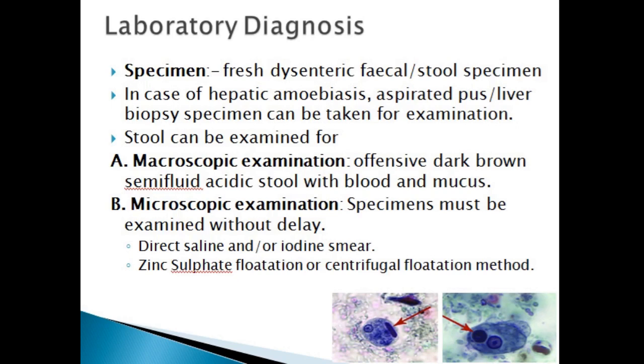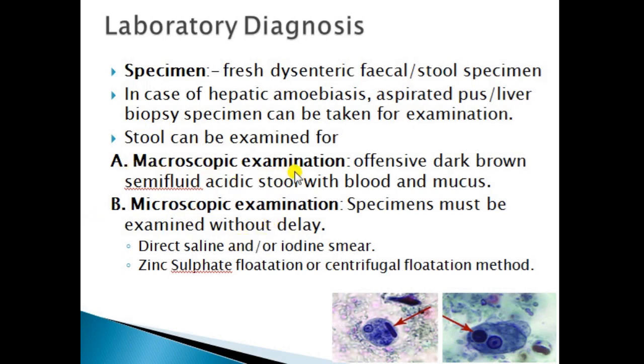Next is laboratory diagnosis. The first step in laboratory diagnosis is collection of sample. In case of amoebic infection, fresh dysentery feces or stool should be taken. In case of hepatic amoebiasis, aspirated pus from the liver or a liver biopsy sample can be taken for examination. The stool sample can be examined by macroscopic examination and microscopic examination.